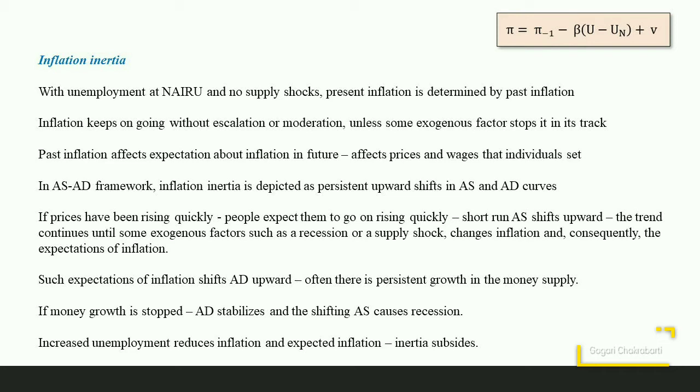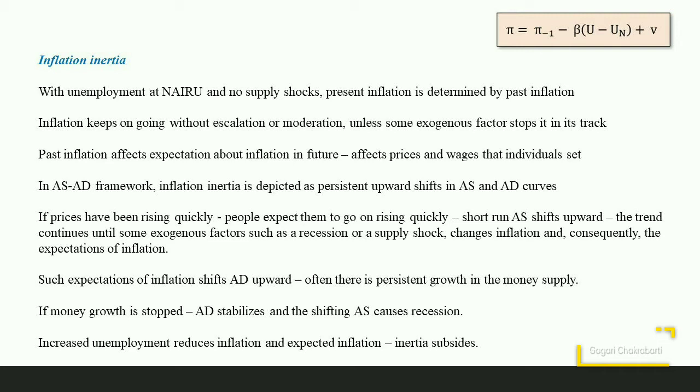This is what is meant by inflation persistence or inflation inertia. If there is inflation inertia, then inflation will keep on going without escalation or moderation unless some exogenous factor stops it in its track.